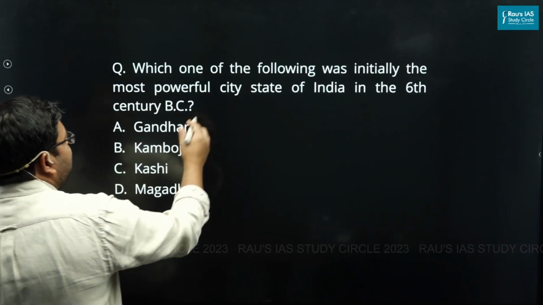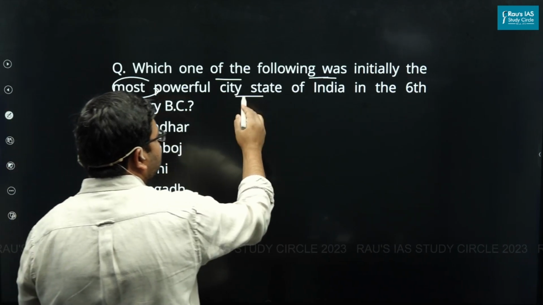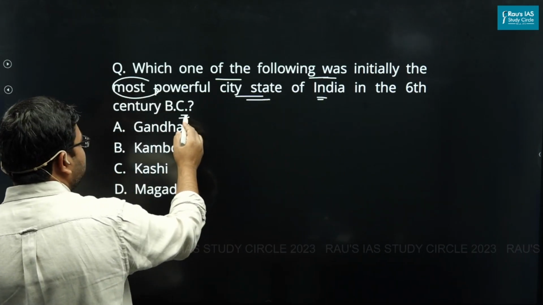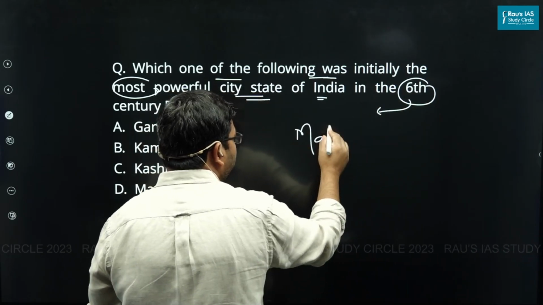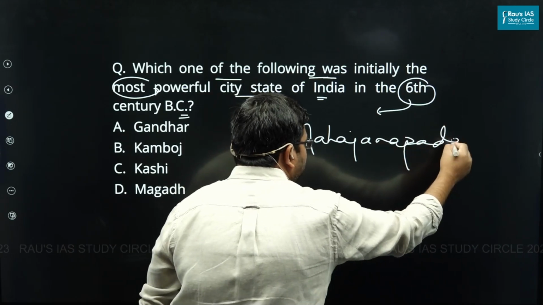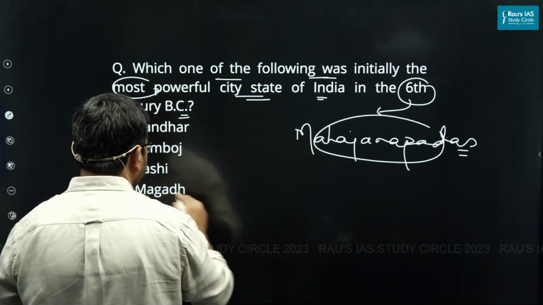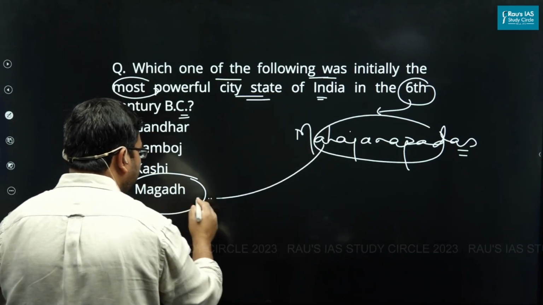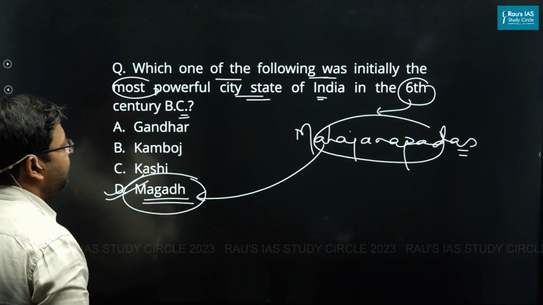The next question says which one of the following was initially the most powerful city-state of India in the 6th century BC? 6th century BC, you are talking about the age of Mahajanapadas. And the most powerful Mahajanpad initially, as we just discussed through the map, was Magadha. So answer here would be D.